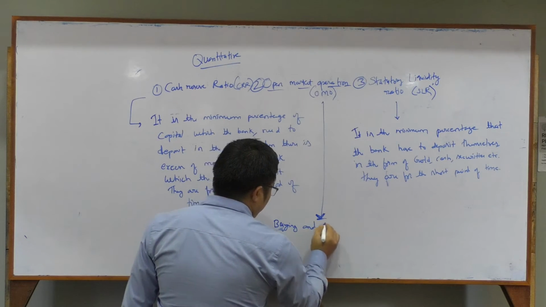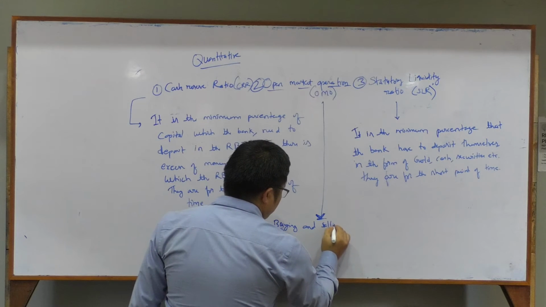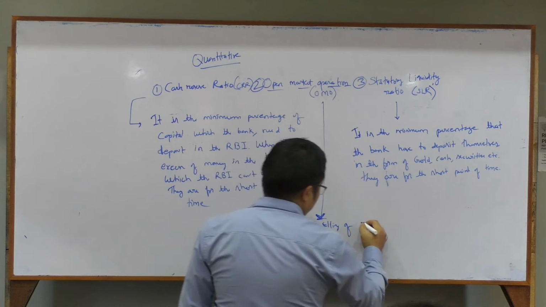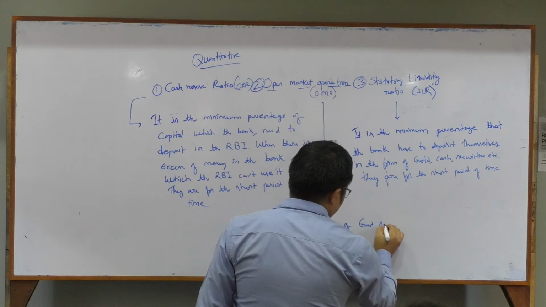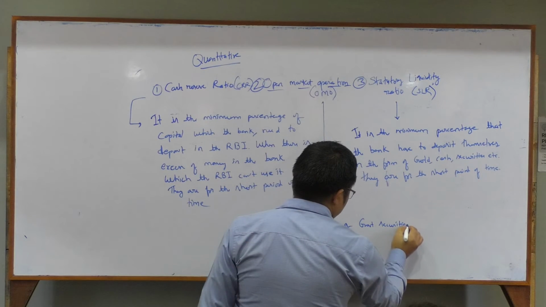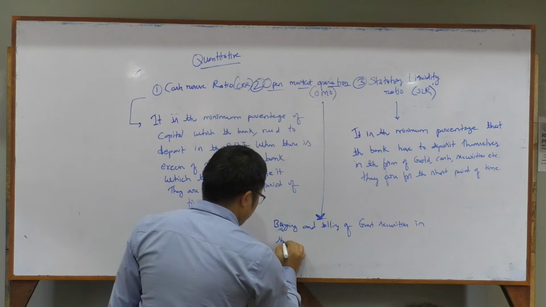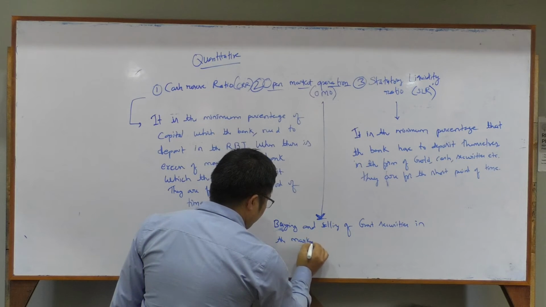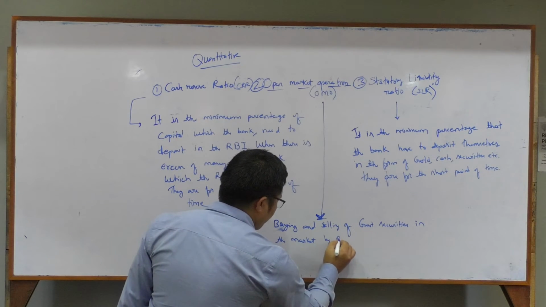Buying and selling of government securities in the market by RBI.